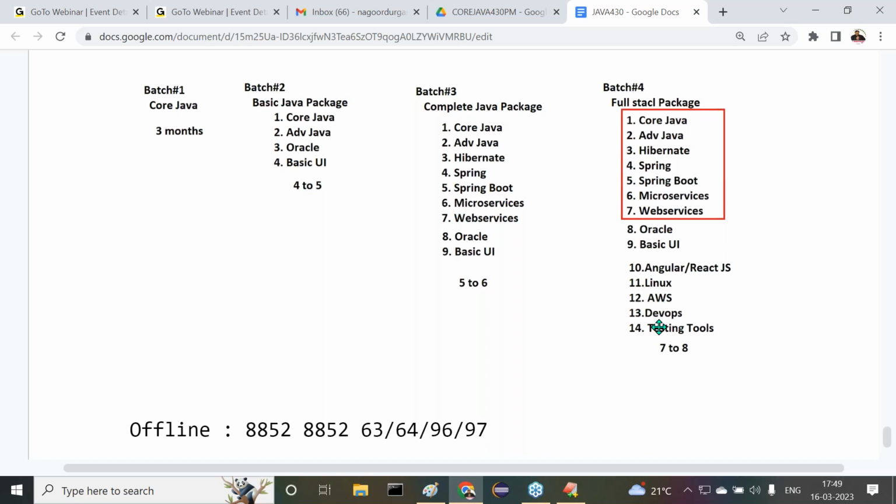And outside, in Durgasoft, there might be some other trainers. Expert trainers will take these classes there. Every trainer at Durgasoft has good experience, minimum 12 to 15 years, and they are able to teach all the content effectively. My courses, that means core Java, advanced Java, up to web services, I will take the responsibility.